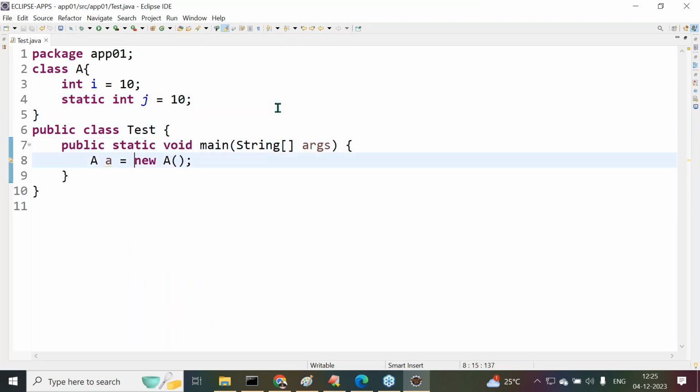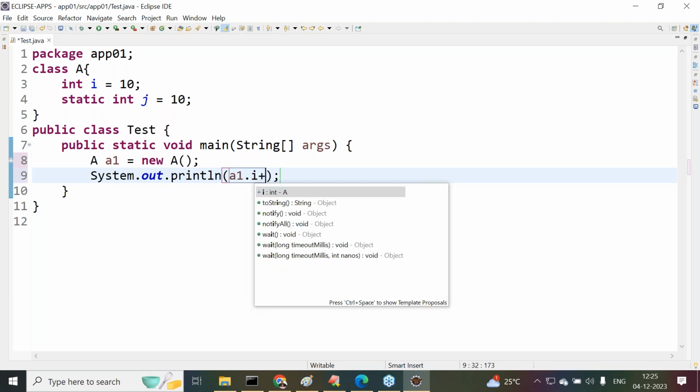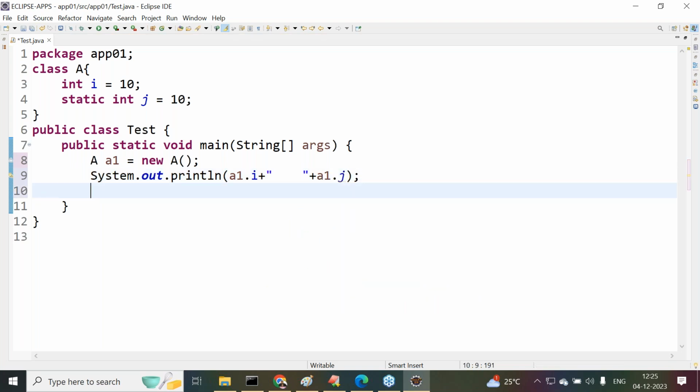Now observe carefully. a1 is equal to new A. Now here I want to display System.out.println of a1.i plus a space plus a1.j. The data we are getting. Got it or not?